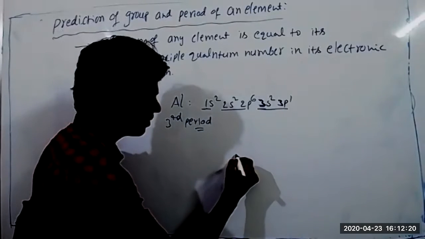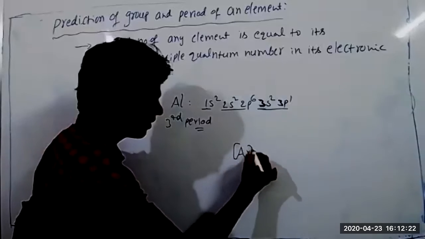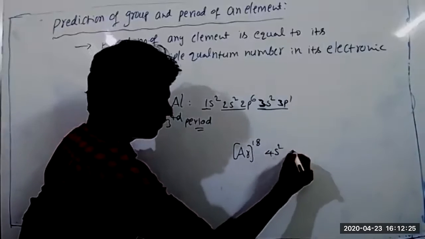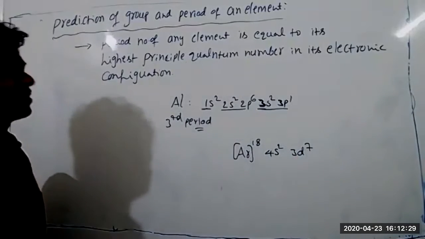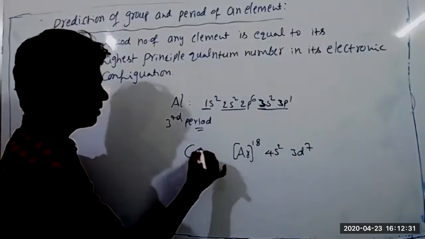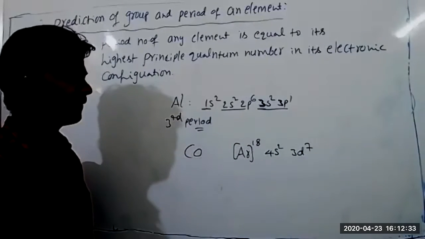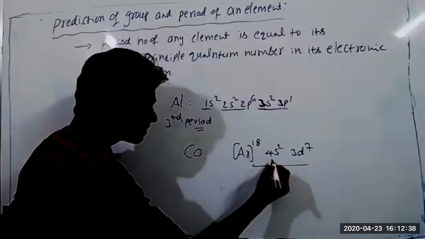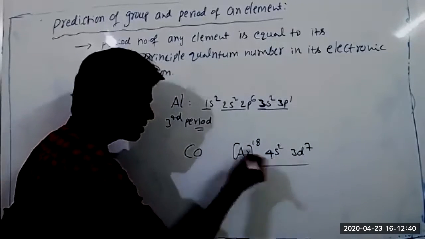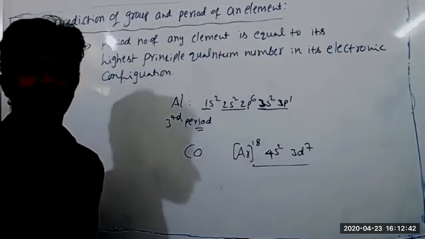Suppose, one minute, I'm writing the electronic configuration: argon 18, 4s2, 3d7. This is an element, cobalt. Which period does it belong to? Fourth. Very good. So you see its electronic configuration, wherever it's the highest quantum number, that is its period number.